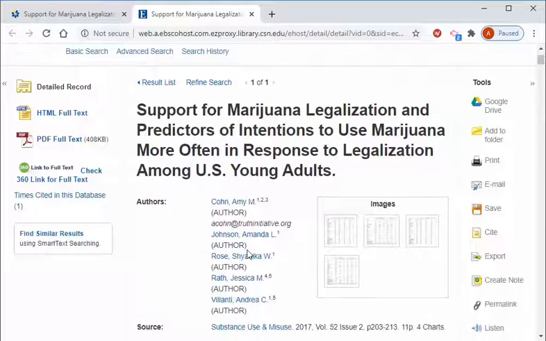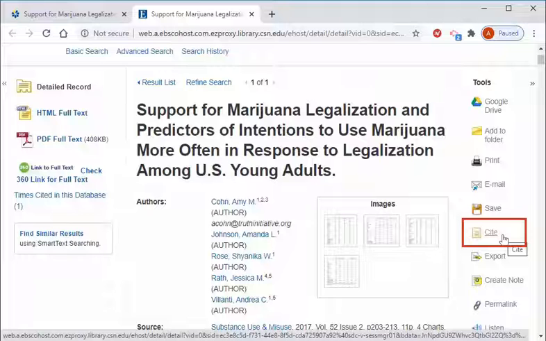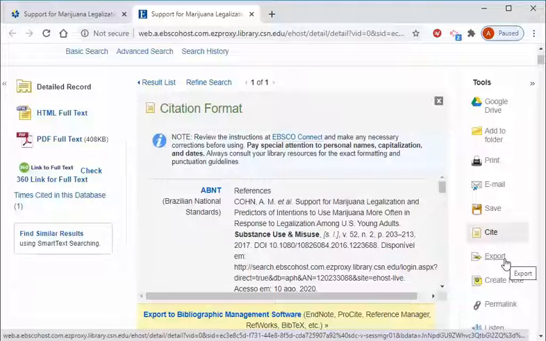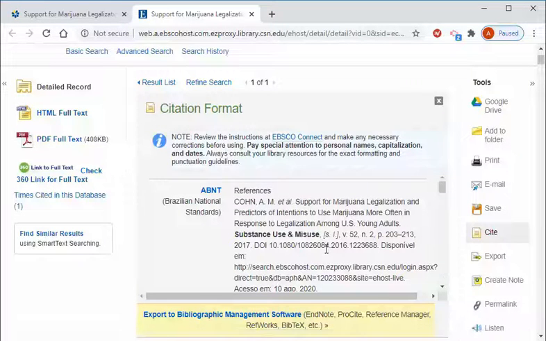I would also like to point out that many of our databases provide students with citation tools to help them with referencing their sources. In this database, we can see the cite icon on the right-hand side in the toolbar. When I click on it, you will notice that I have many options for citation styles.